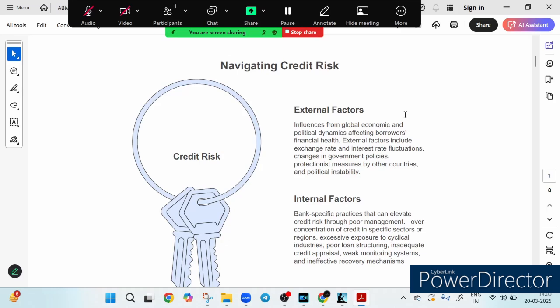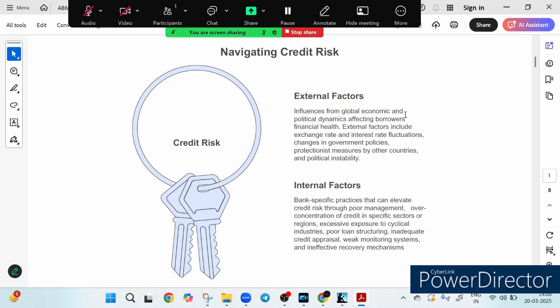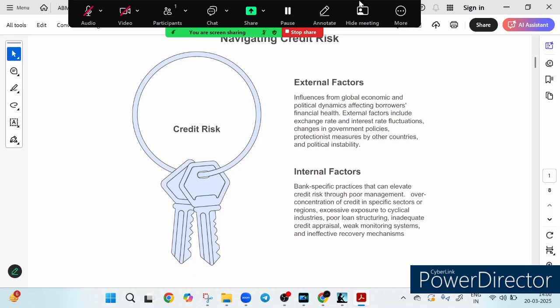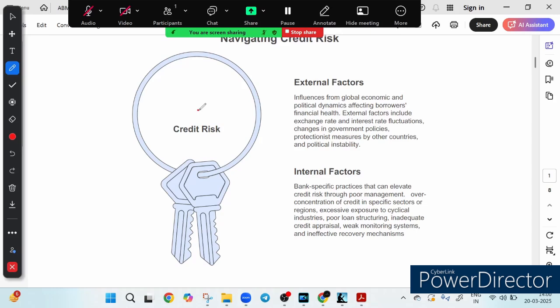First of all, let's talk about a key concept in banking and finance, right? So the first thing is the credit risk. You can imagine this credit risk like a keychain holding several keys that unlock the reasons behind potential financial trouble. So what is the meaning of credit risk? It simply means the possibility that a borrower may fail to meet their financial obligation. But what really drives this risk?